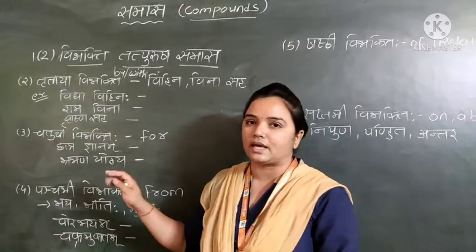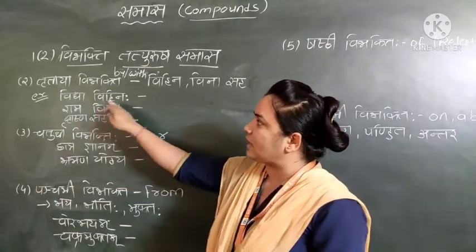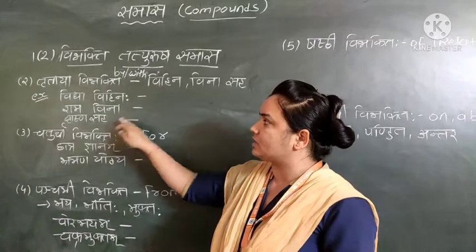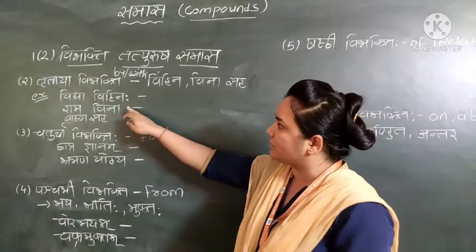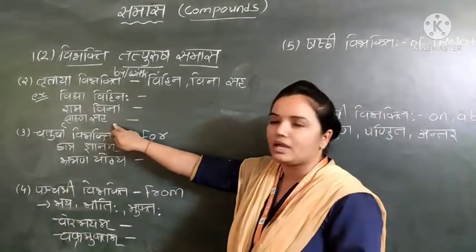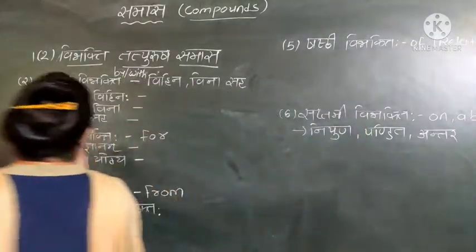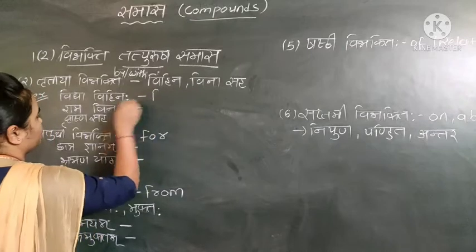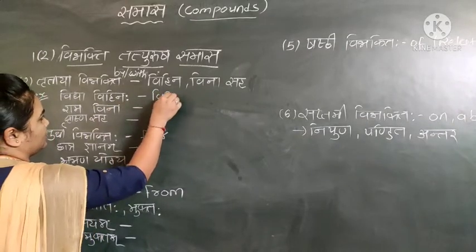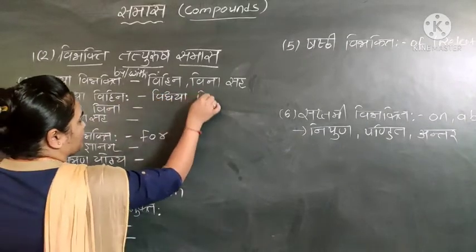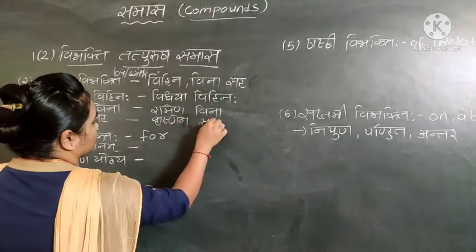Some examples I have already written: Vidya Vihina, Ram Vina, Krishna Saha. Here you can see the words Vihina, Vina and Saha. Now we have to disjoin the words. So Vidya Vihina becomes Vidyaya Vihina, Ramena Vina, Krishnena Saha.